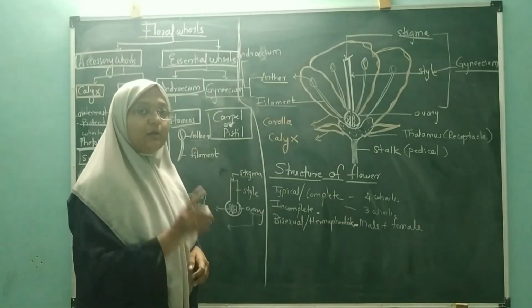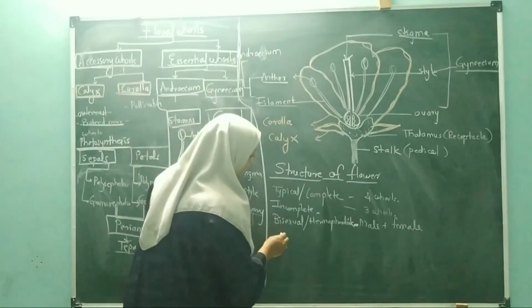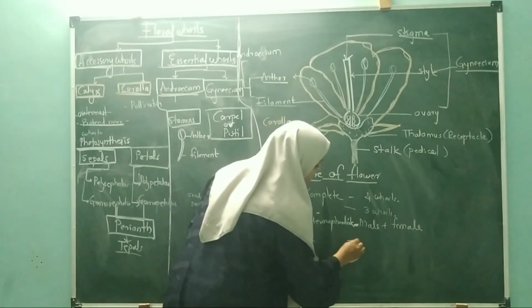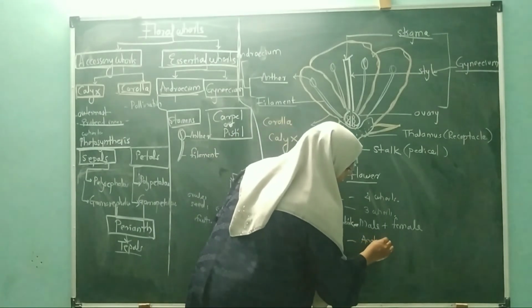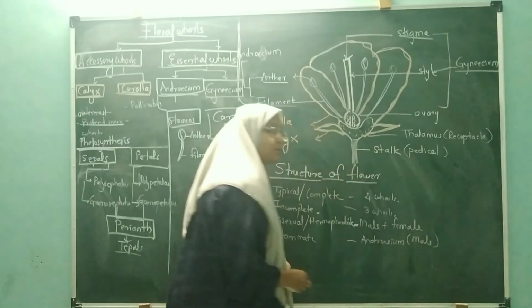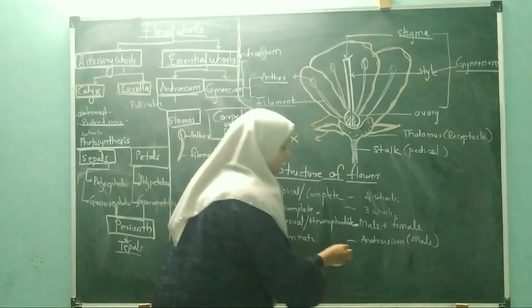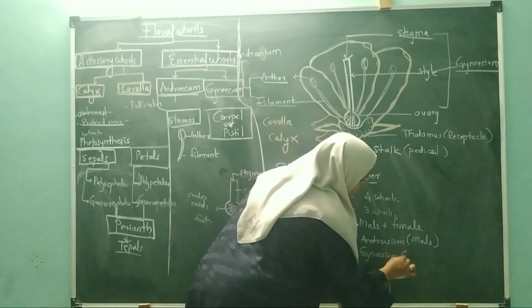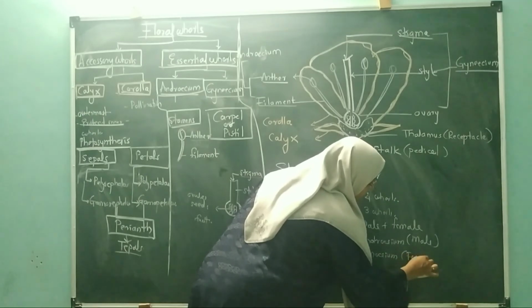If the flower contains only the male part, that is called a staminate flower. उसमें सिर्फ androecium present रहेगा, that is the male part. Only the male part is present. Sometimes some flowers contain only the gynoecium, that is, only the female part is present.